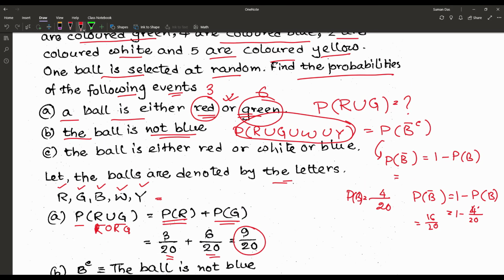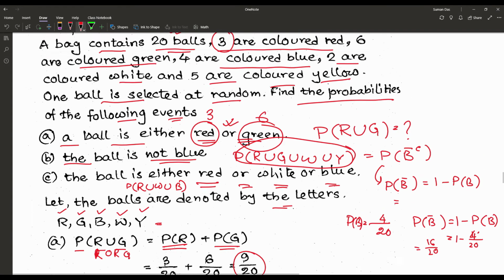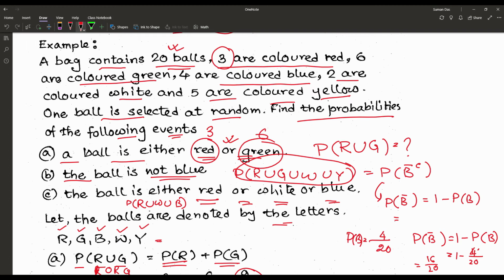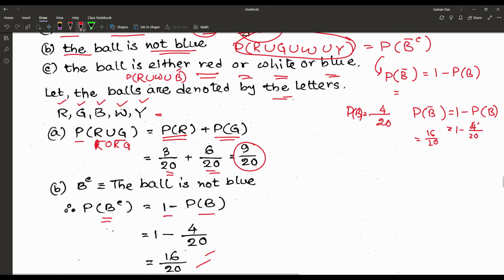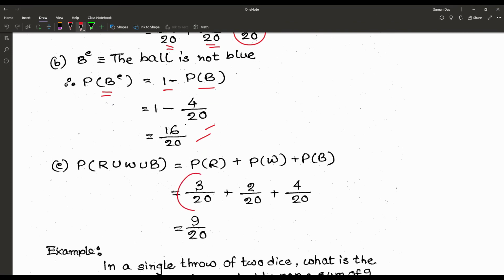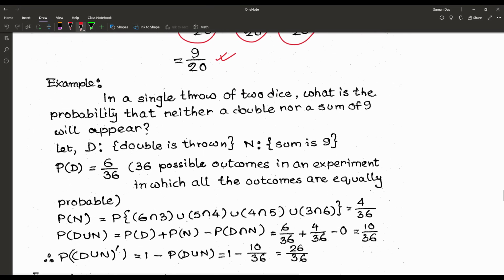So the next problem, the ball is either red, white or blue. So that means we have to find out P of either red or white or blue. All the events are mutually exclusive. So we have to find out the total numbers. Red are 3, white are 2, that means 5, and blue are 4. So total 9. So that means 9 by 20 for red, white and blue. The answer is 9 by 20. So we can proceed to the next problem.